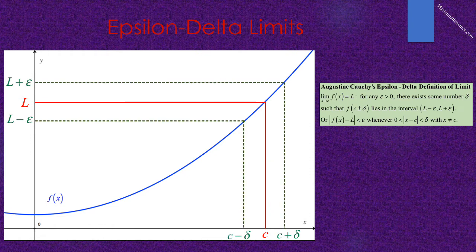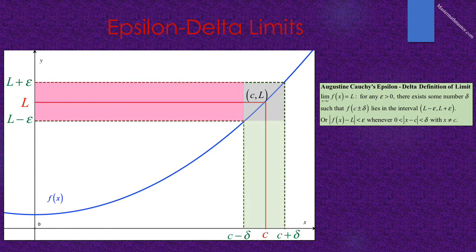Next, we choose some small number epsilon. We draw a horizontal line along L minus epsilon to f of x, and then a horizontal line along L plus epsilon to f of x. From those points, we draw vertical lines down to the x-axis. They will intersect the x-axis at c minus delta and c plus delta.